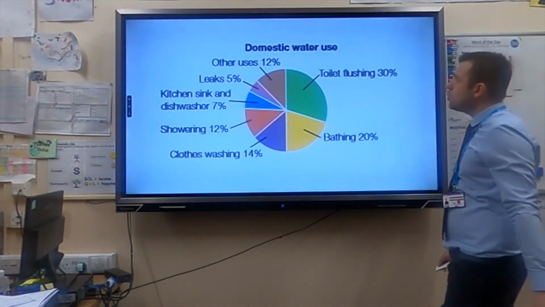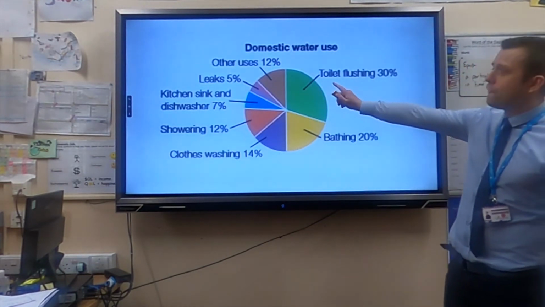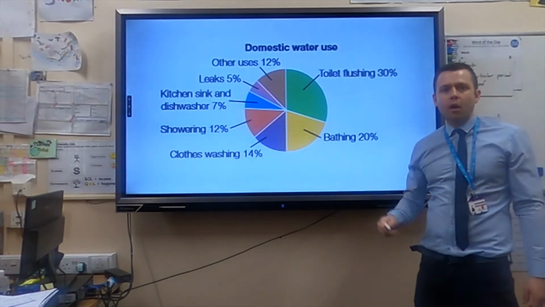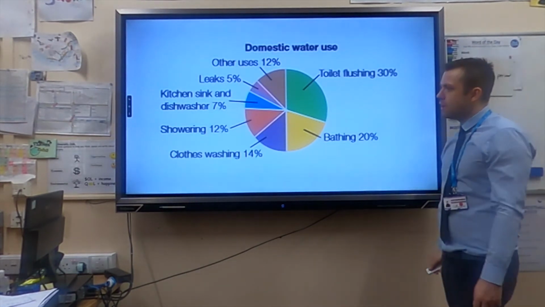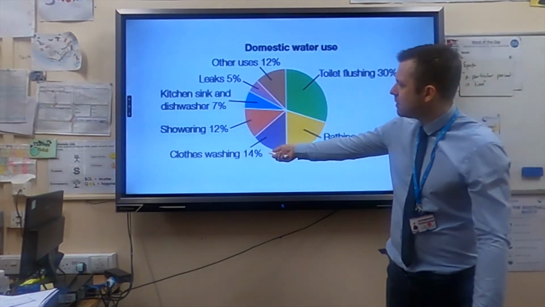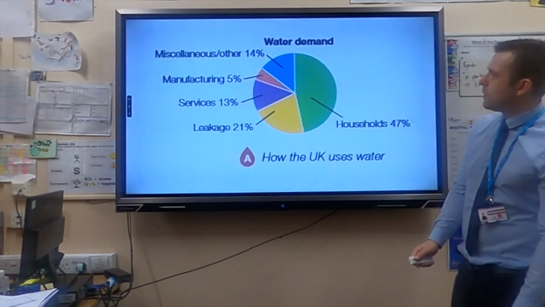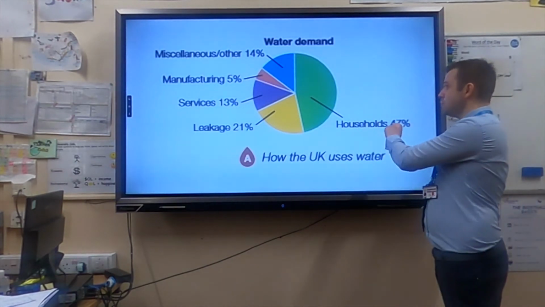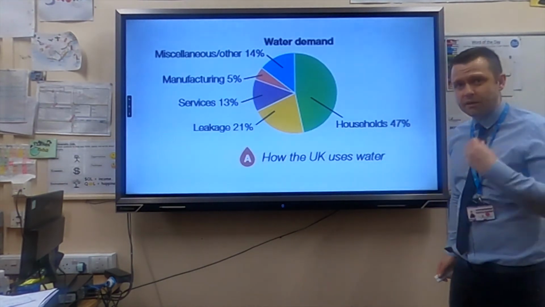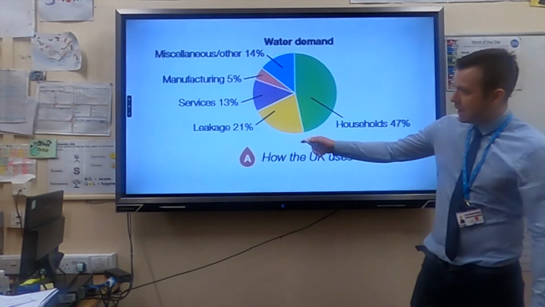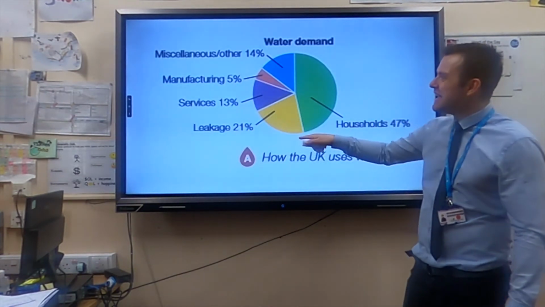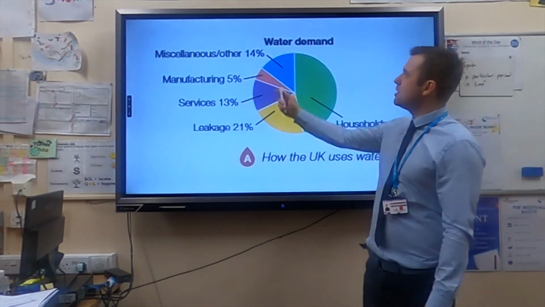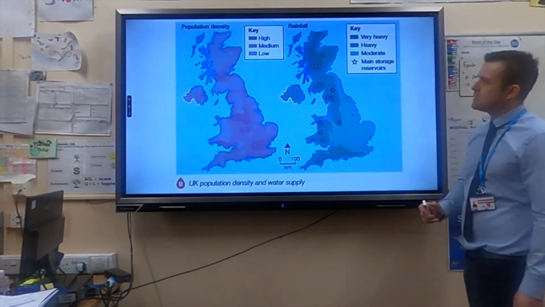Now, water in the UK. If we look at domestic water use, 30% of it is used for flushing the toilet. Alright, so nearly a third of all water in our homes goes quite literally down the toilet, and there's other things like bathing, clothes washing, showering, etc. on there. If we look at water demand as a whole, households consume 47% or demand 47% of all water. A massive 21% gets leaked. Services 13%, we use 5% for manufacturing, and other is 14%.